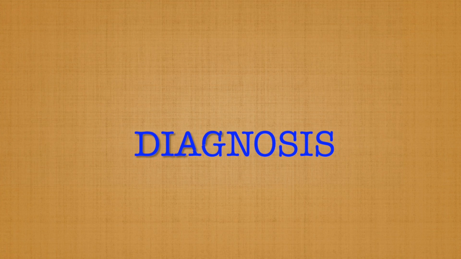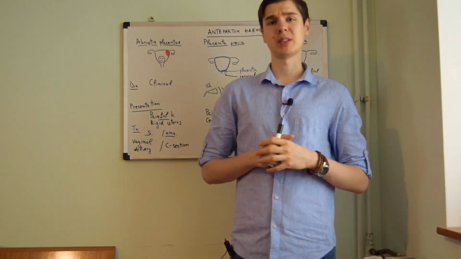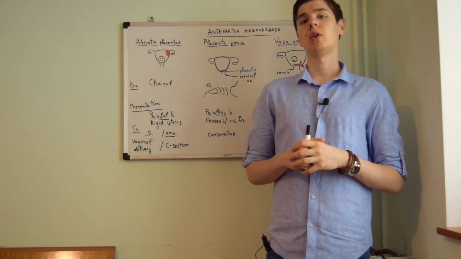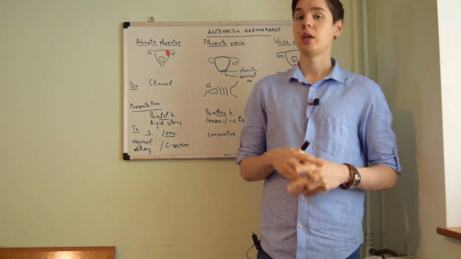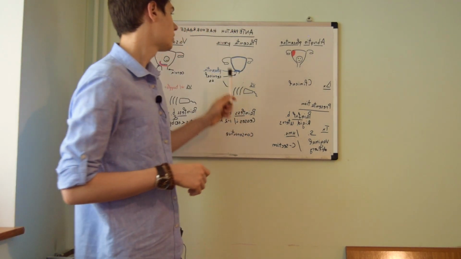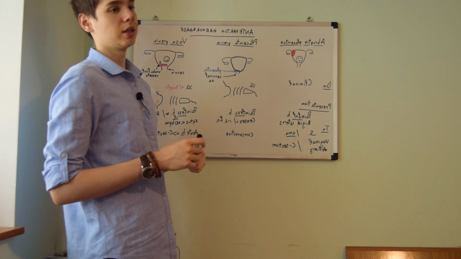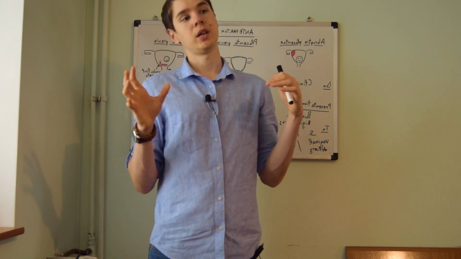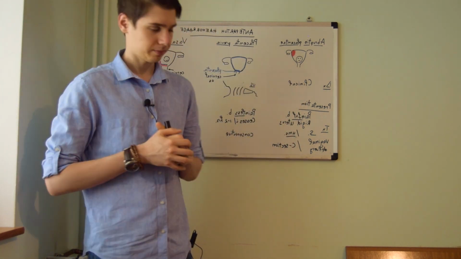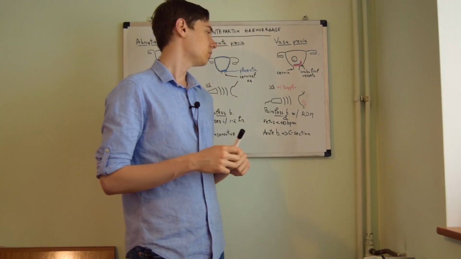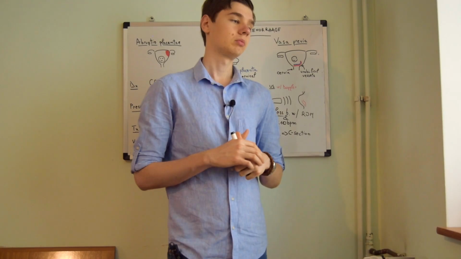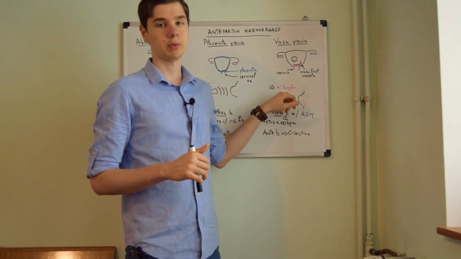The diagnosis for abruptio placentae is made on a clinical base. In comparison, the diagnosis for placenta previa is done with a transvaginal ultrasound that will show the abnormal placentation. Vasa previa is diagnosed with a transvaginal ultrasound, but it uses Doppler.